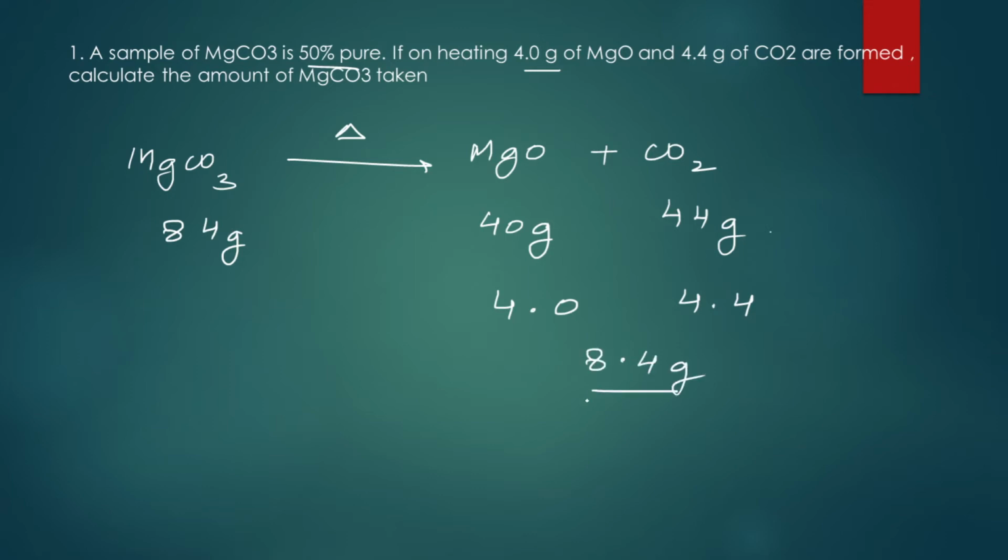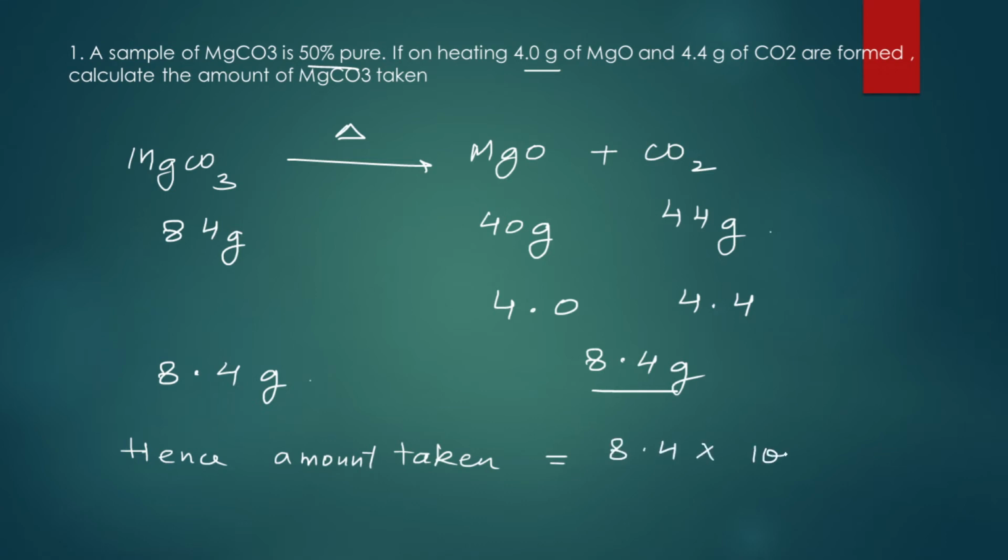If this is 8.4, MgCO3 कितना होना चाहिए? 8.4 grams. ठीक है, बट यहाँ पे only 50% of your MgCO3 is pure. So hence the amount taken will become equal to how much? Hence amount taken is equal to 8.4 into 100 upon 50. ऐसे निकालोगे आप.